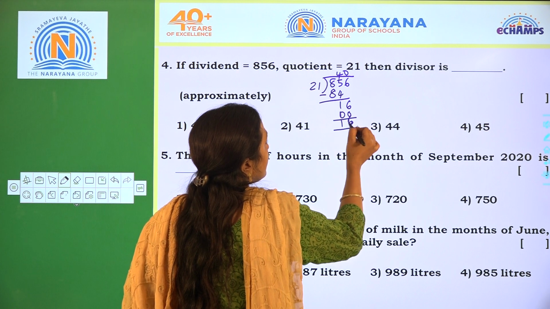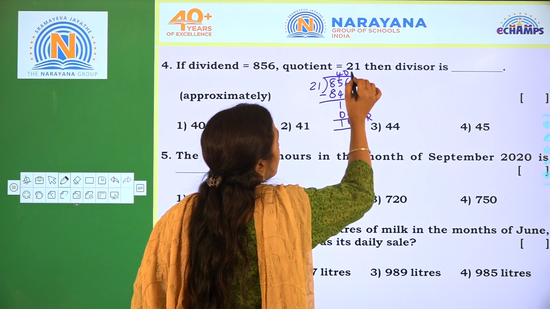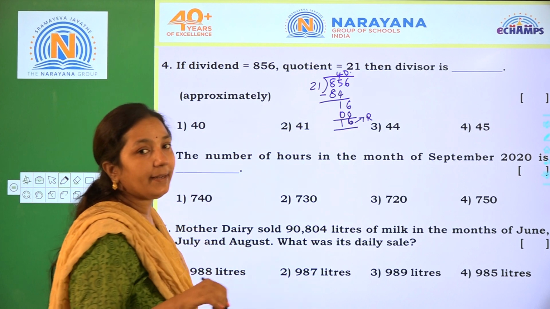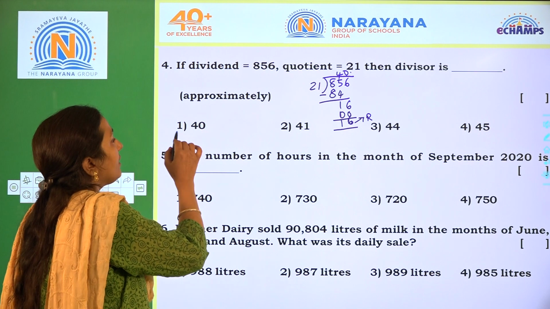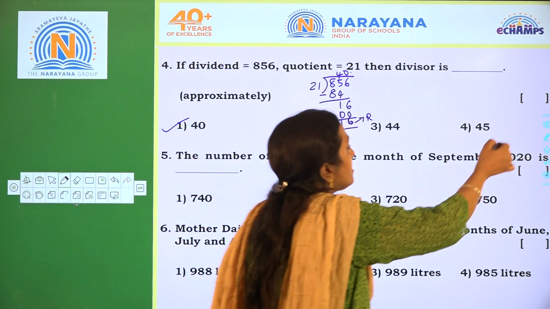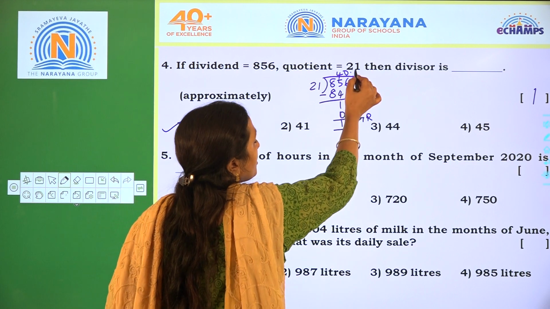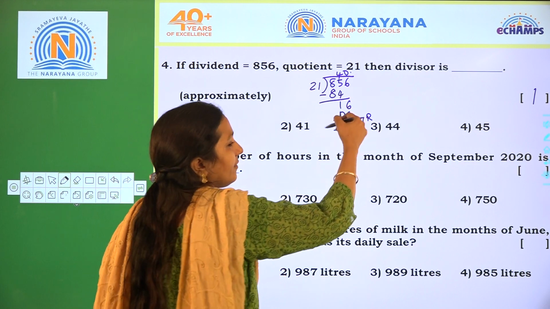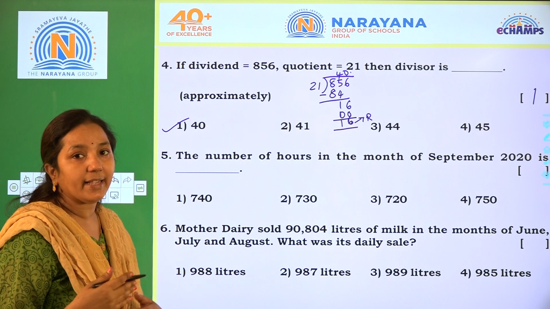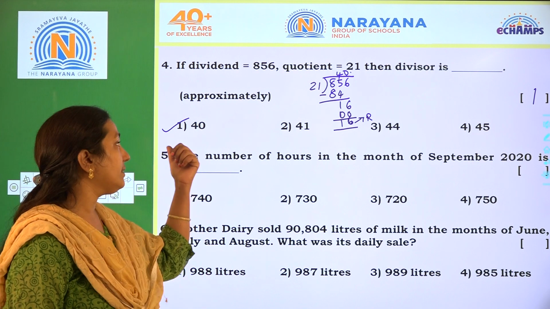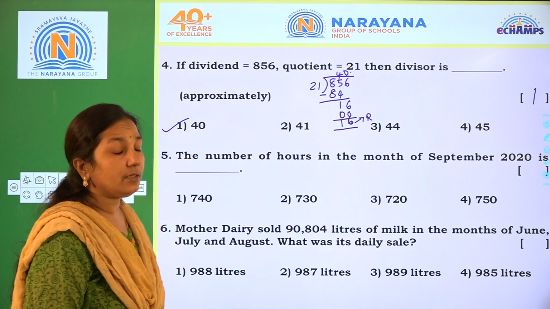So 16 is a remainder. We can take more times also. Approximately I am taking the divisor as 40. So the required option is 1. If you keep the 0 here, we get 160, and we divide again and again. So approximately the divisor will be 40.